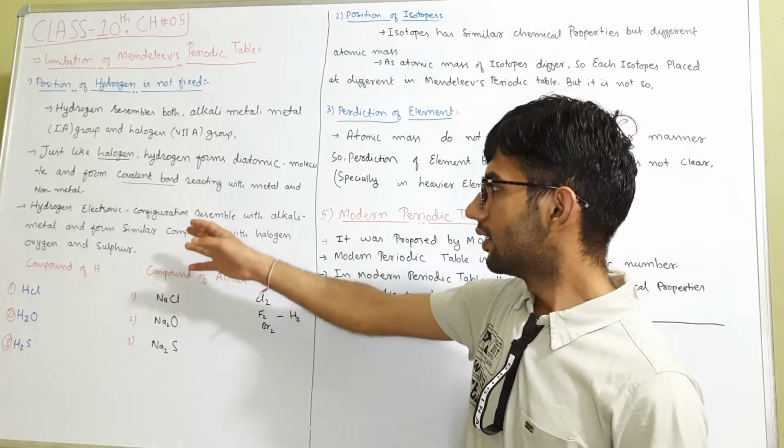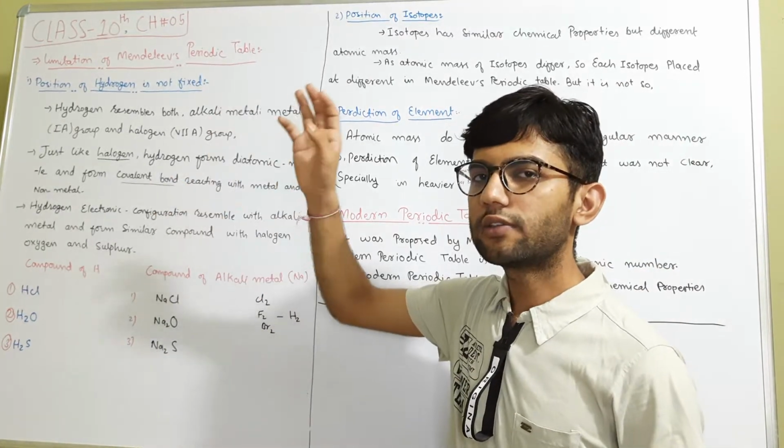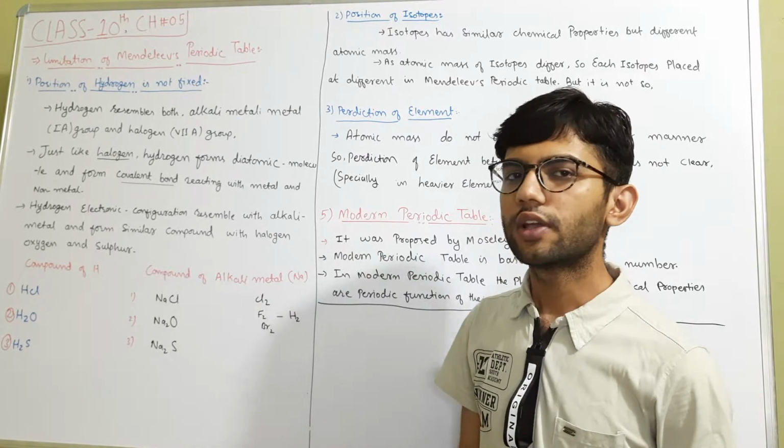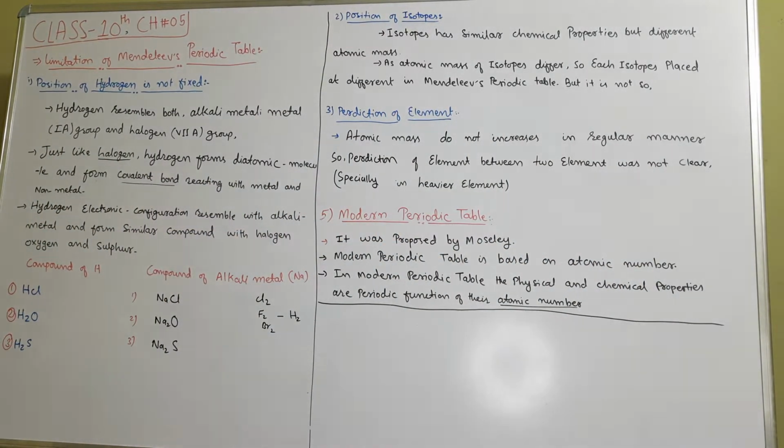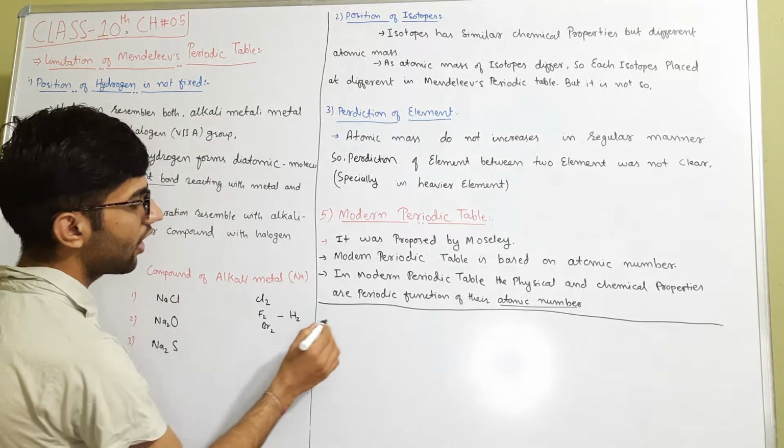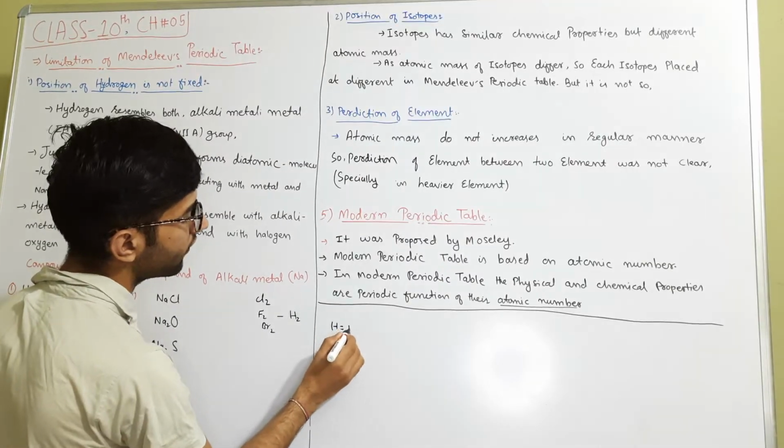The other point is that hydrogen also resembles group 1A in some respects, namely its electronic configuration. As you all know, in the outermost shell of hydrogen there is one electron.